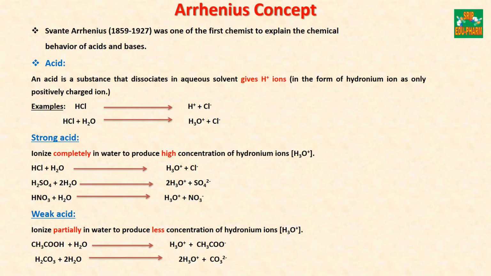Next is weak acid, which ionizes partially in water to produce a lower concentration of hydronium ions. An example is acetic acid, which partially ionizes in water to produce a lower concentration of hydronium ion. Similarly, carbonic acid also partially ionizes in water to produce a lower concentration of hydronium ion. Such acids that partially ionize in water to produce a lower concentration of hydronium ion are known as weak acids.